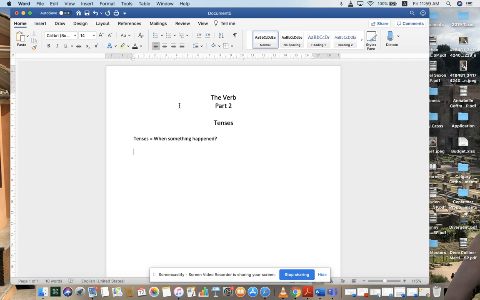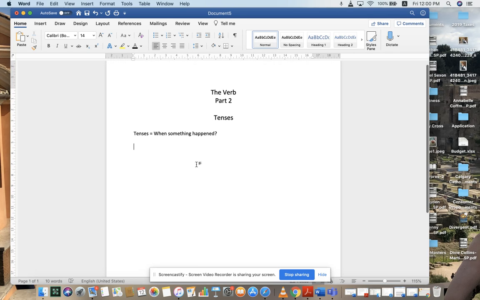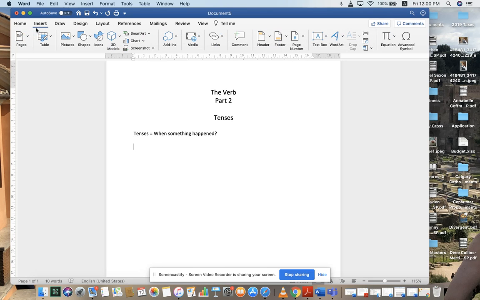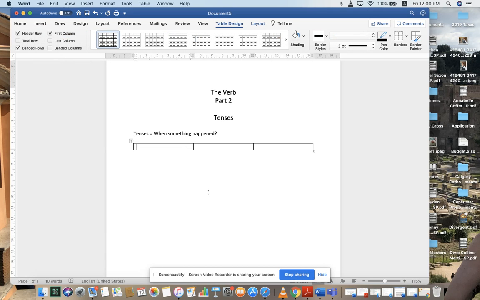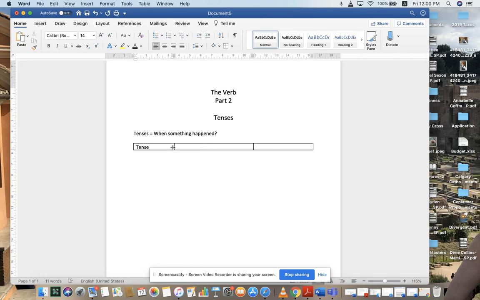To make this easier to understand, we're going to create a table where I'm going to provide you with tense and 2 categories. These categories are progressive and simple. I will explain what I mean by that in a minute. Simple, progressive.